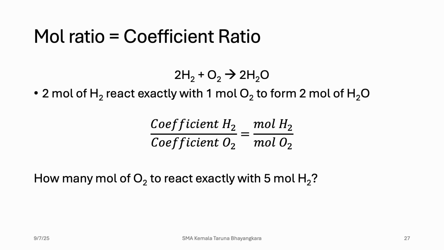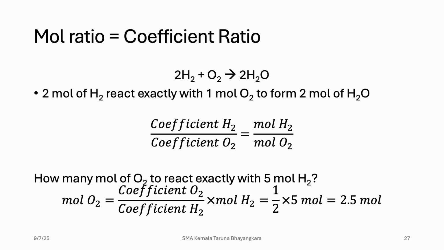How many moles of O2 react exactly with 5 moles of H2? We just need to rearrange the equation above to find mole of O2. So mole O2 equals coefficient O2 over coefficient H2 times mole of H2, because mole of H2 is already given, so we can calculate. So 1 over 2 times 5 moles equals 2.5 moles.